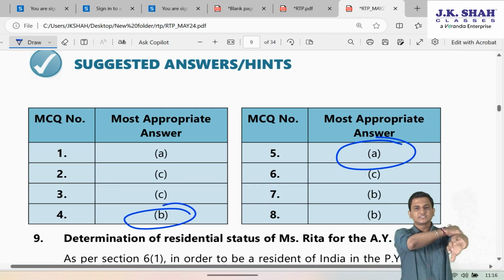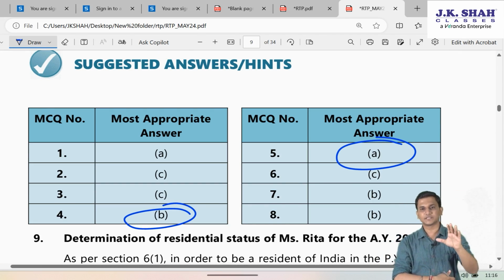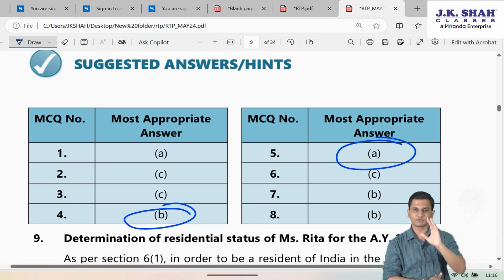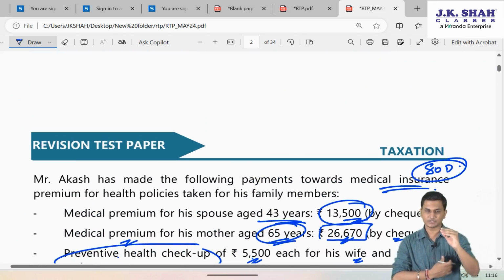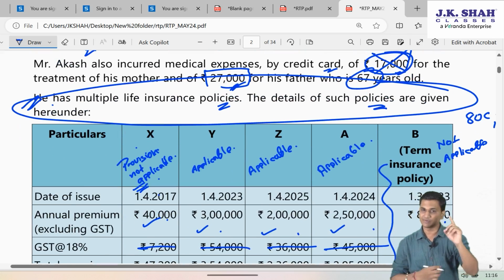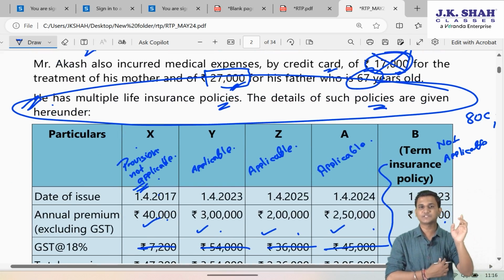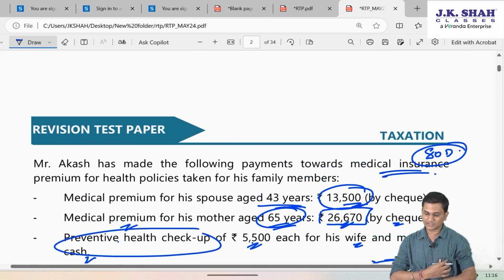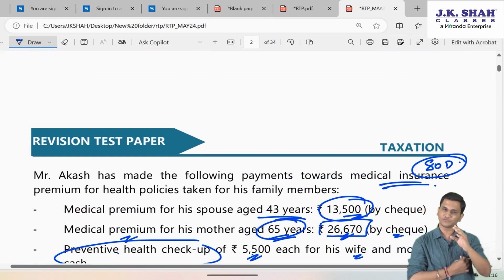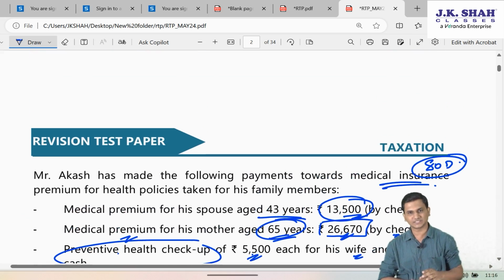So I hope with this, the first 5 questions, the MCQ based question based on the case study, are clear. Once again I summarize this question. First of all, they are covering the amendment of life insurance policies which has come under section 10 clause 10D. Secondly, they are testing you on the tax calculation of the default tax regime and the optional tax regime.